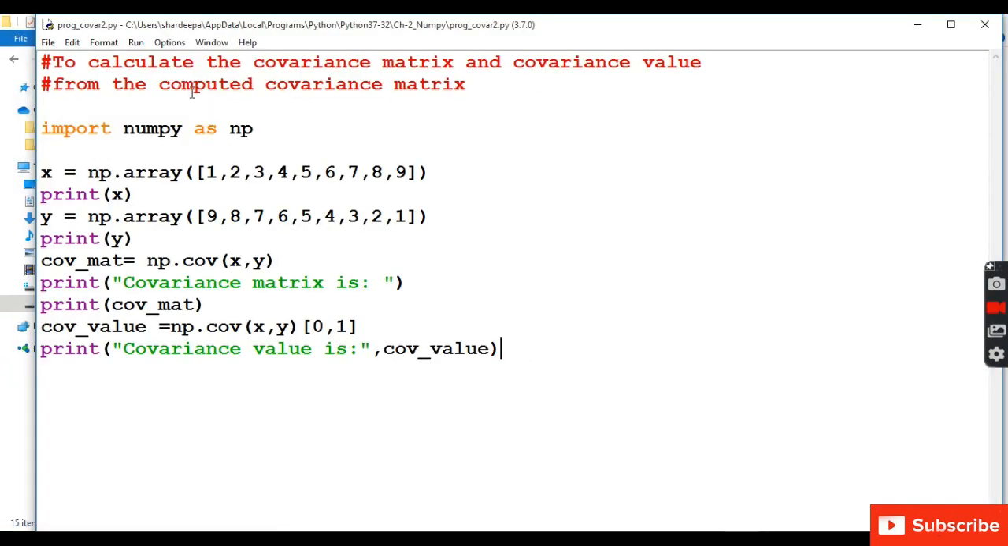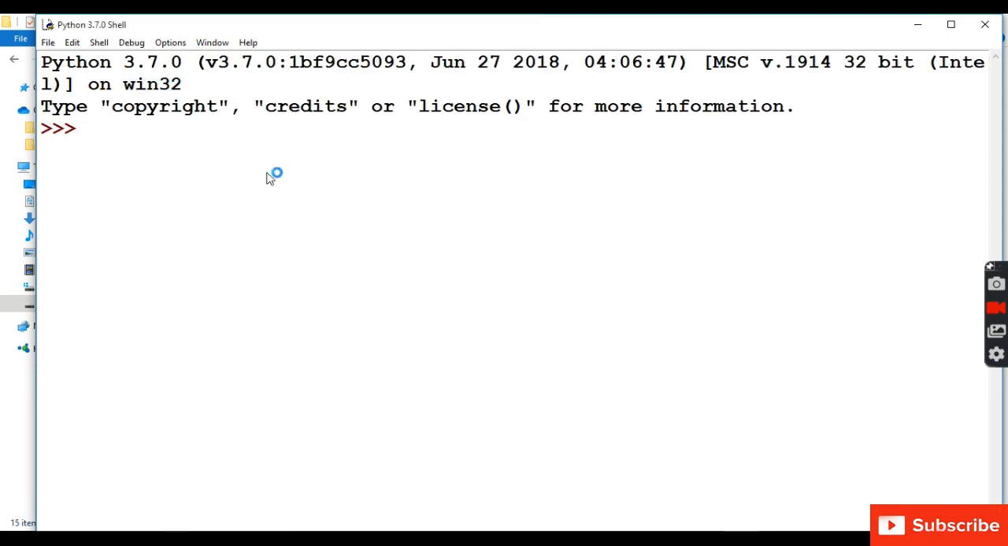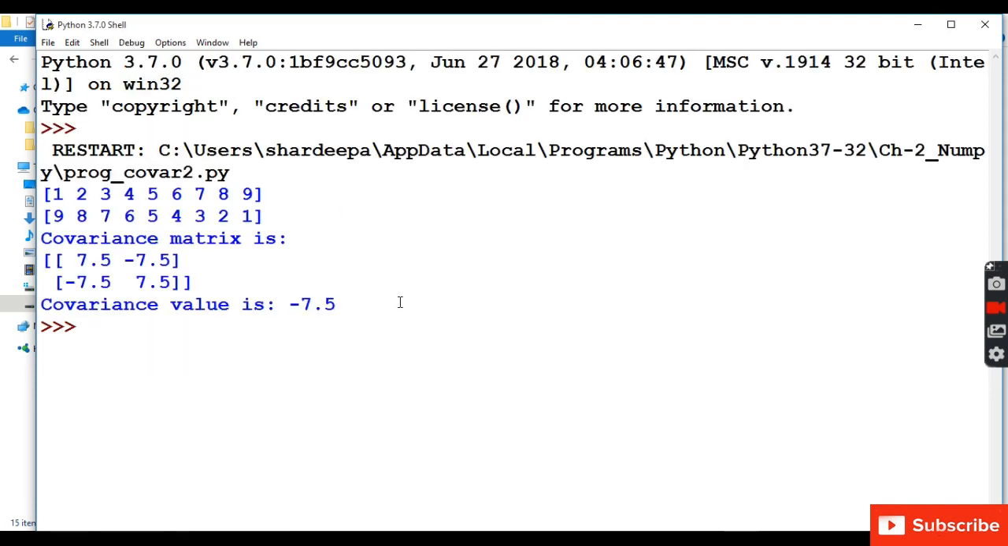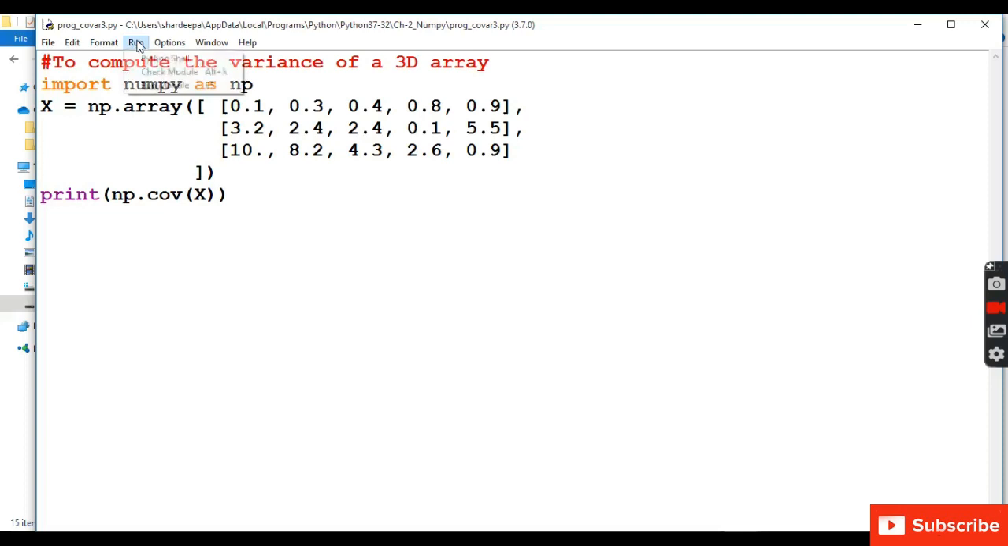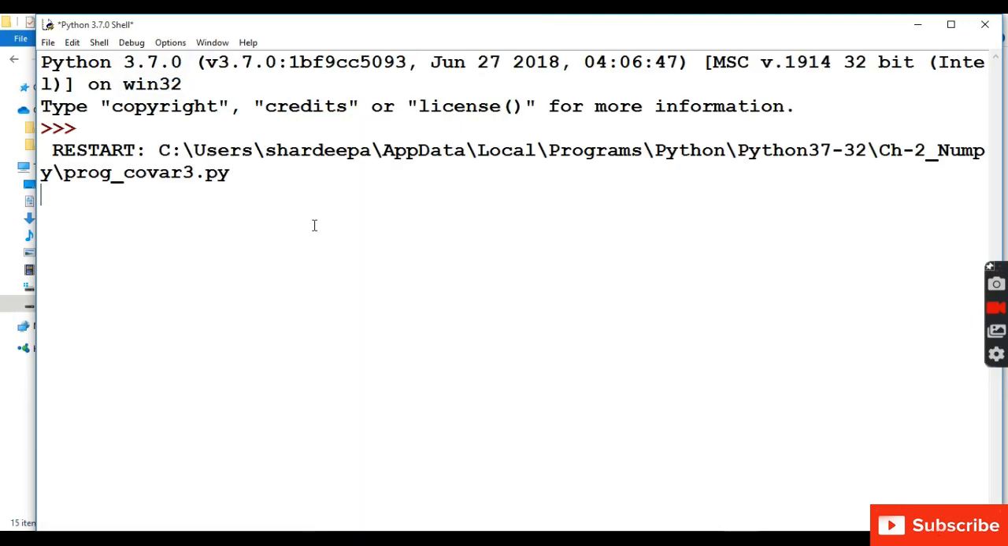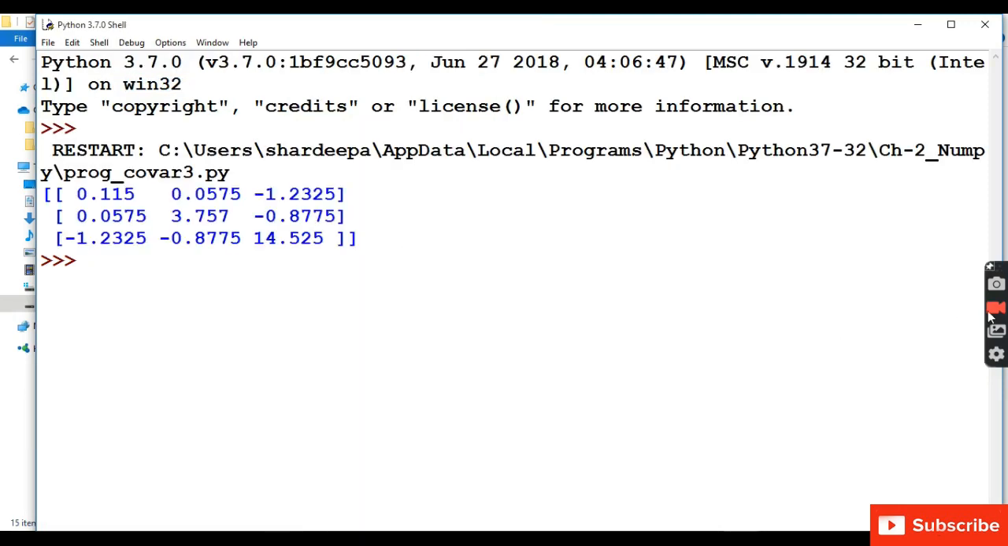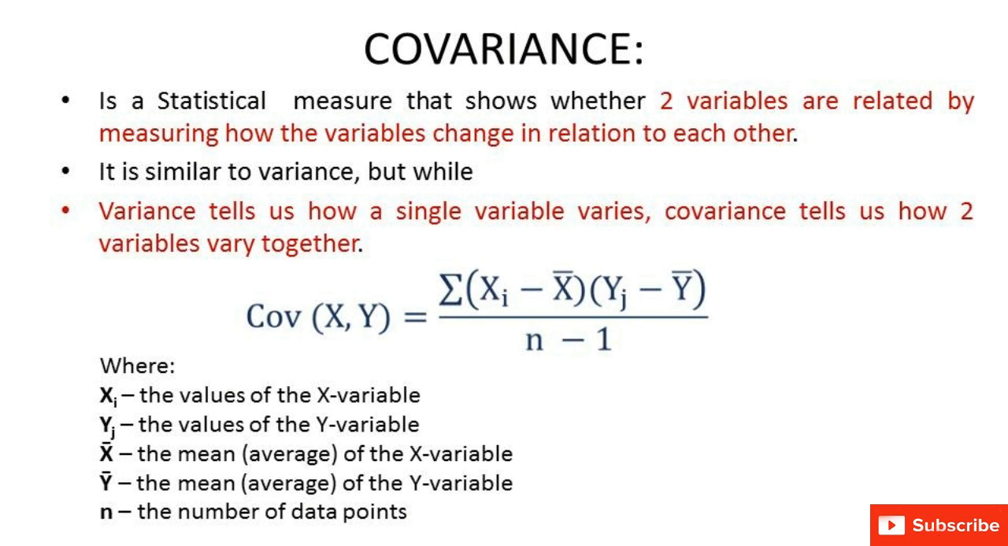Variance tells us how a single variable varies, but covariance tells us how two variables vary together. So covariance shows how the two variables are related to each other. The formula for covariance is here: xi is the value of the x variable, yi is the value of the y variable, x bar is the mean average of the x variable, y bar is the mean average of the y variable, and n is the number of data points.